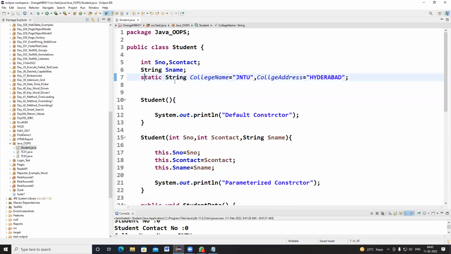Here, for static, we need to understand its importance. Static means it's global data for all the objects. When you are writing WebDriver, I'm telling you to declare the WebDriver as static. That means driver is an object, and I need to declare it globally so that the driver instance can be available for all the methods. It doesn't belong to a particular object, it belongs to all the methods. That's why I'm declaring WebDriver as static.